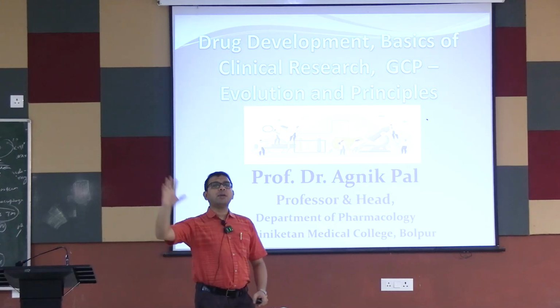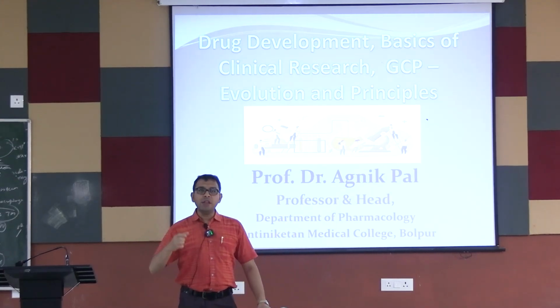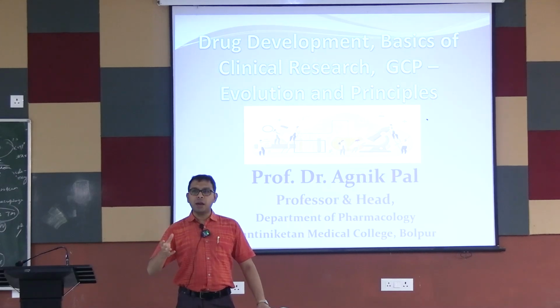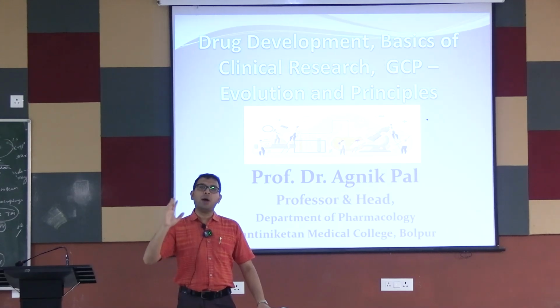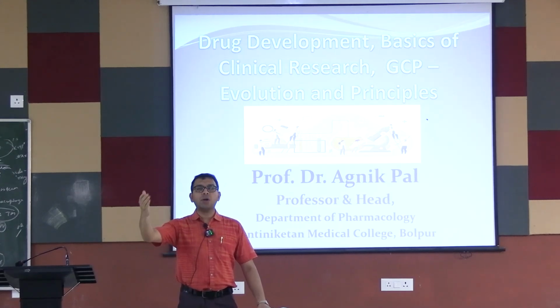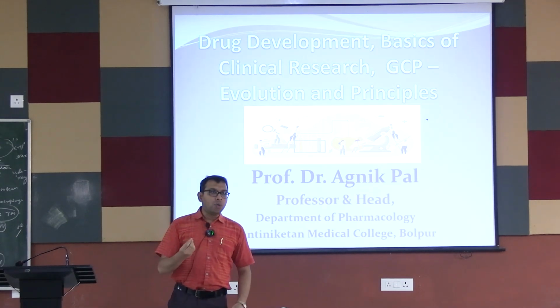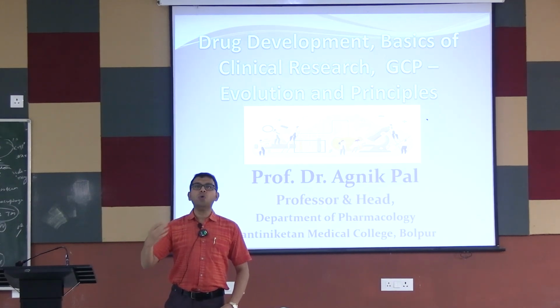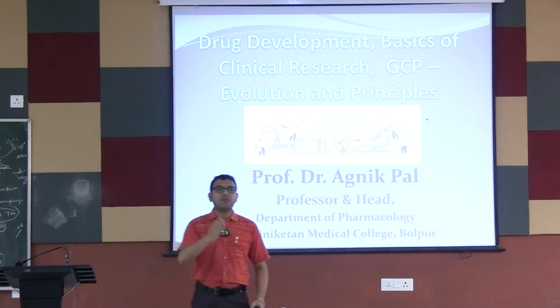There are thousands of chemical compounds, for which, by different mechanisms, we can choose some molecules that can act on some molecules in our body to treat or to diagnose some diseases. These compounds are then used in different types of preclinical studies or preclinical trials.